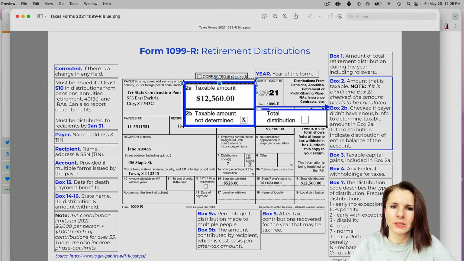Now, box 2, 2A, 2B, and this other box next to 2B that just doesn't have a number.